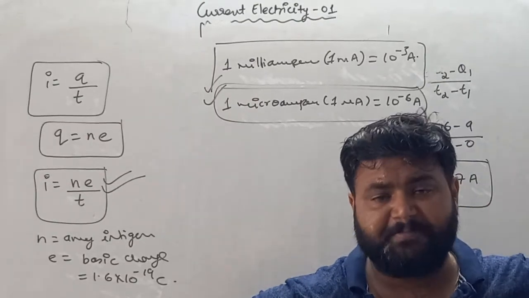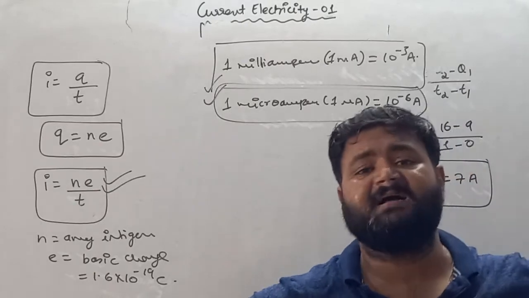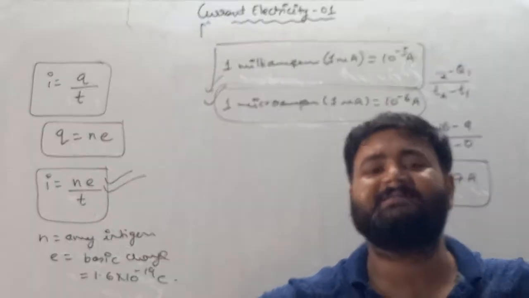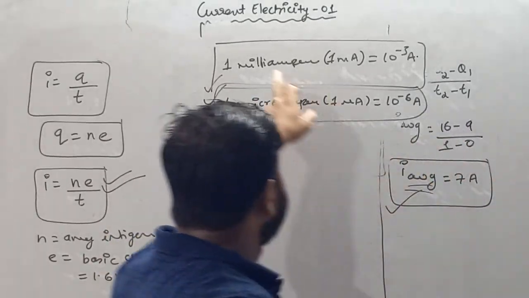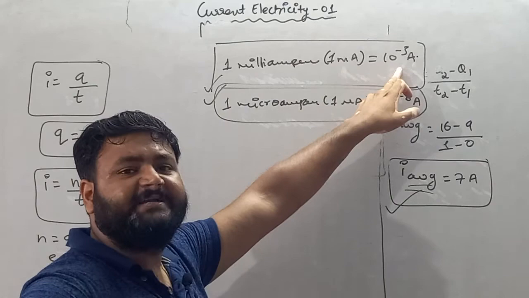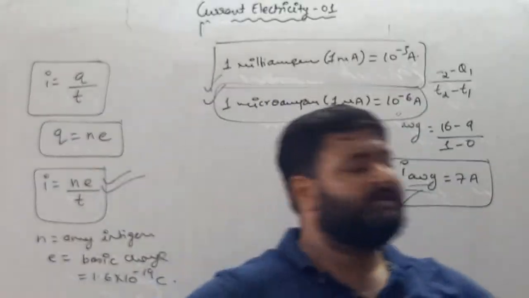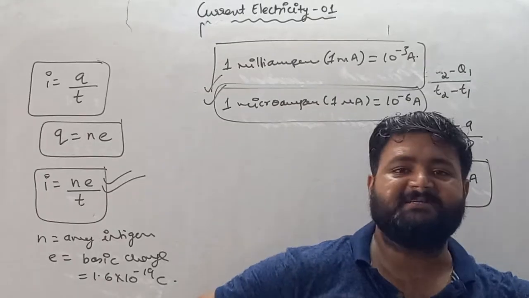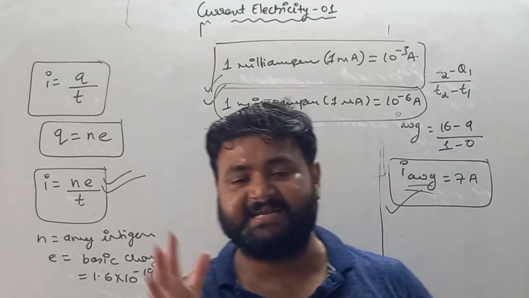Milliampere and microampere are the small units of current, whereas ampere is the larger unit of current. So always you have to convert milliampere or microampere into ampere. For milliampere, you have to multiply it with 10 raised to power minus 3. For microampere, you have to multiply the term with 10 raised to power minus 6. So I hope, my dear student, the basic information of current is clear in your mind.